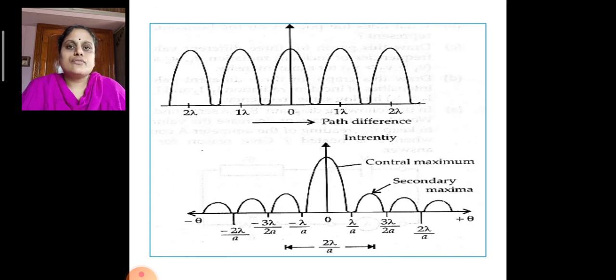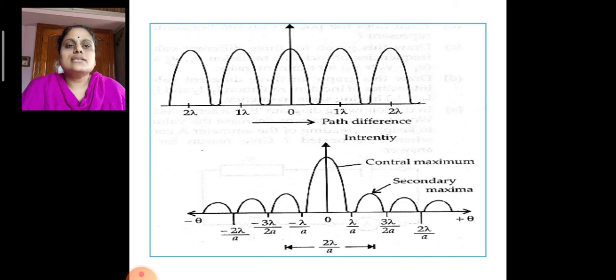The representation of the intensity graph is as follows for interference and diffraction respectively. In the case of the interference pattern, the central bright fringe and other fringes are of equal intensity.